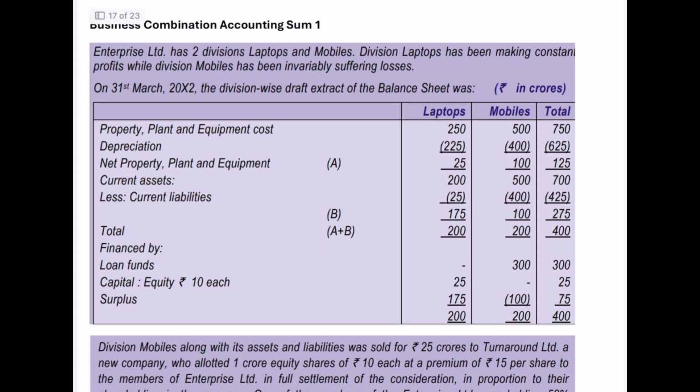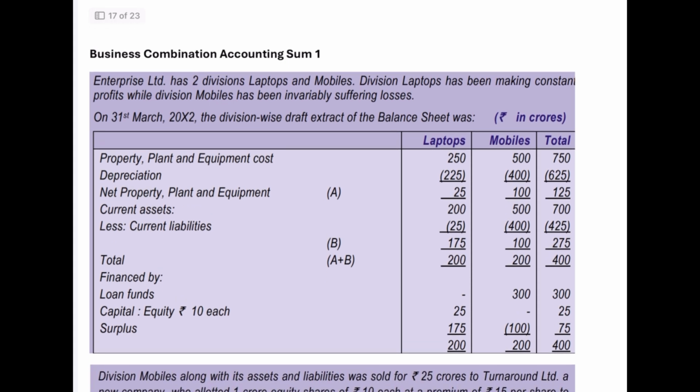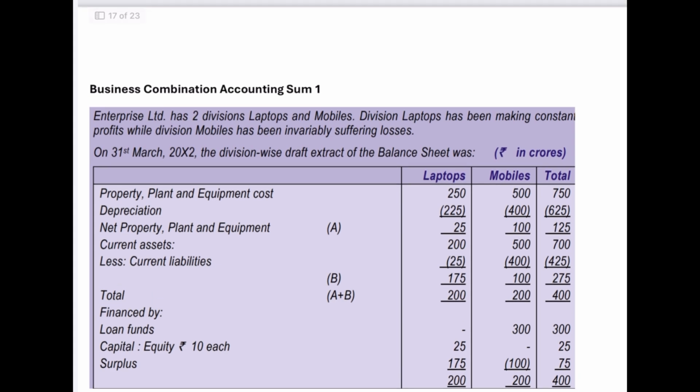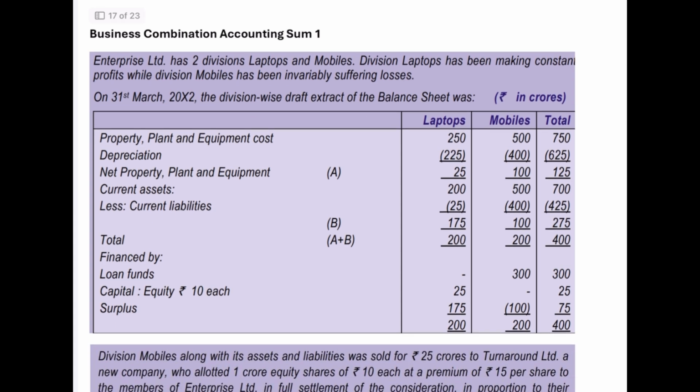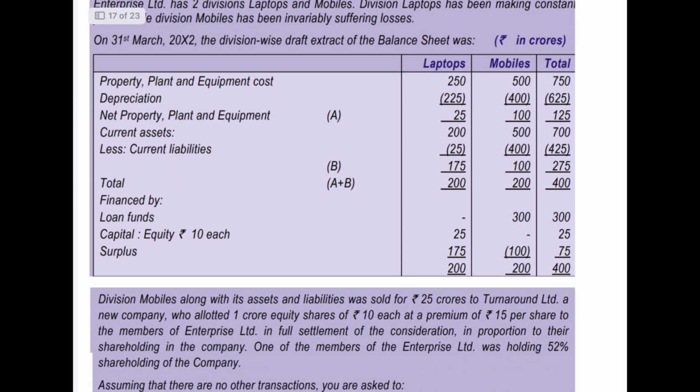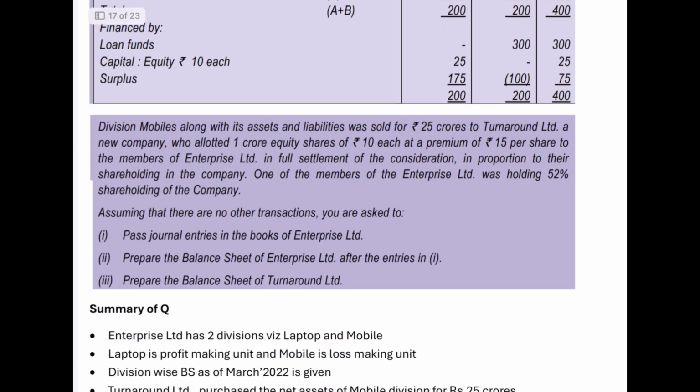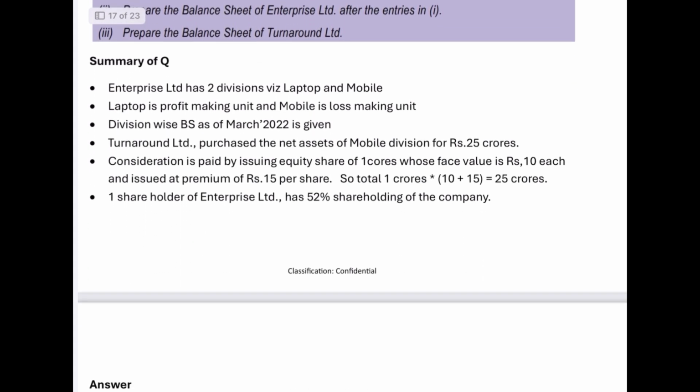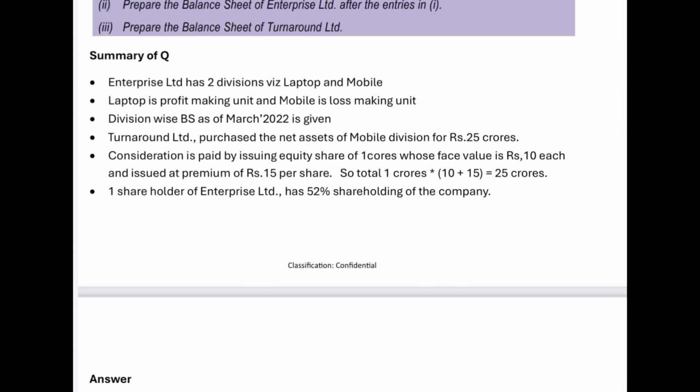Done. Okay. So then we will go through a couple of full examples of how the business combination accounting is done. So probably you can just go through the first example here. I have also given the summary of this example. So here Enterprise Limited has two divisions called laptop and mobile. Laptop is a profit making unit, but the mobile unit is loss making. And the division wise balance sheet is already given in the example.